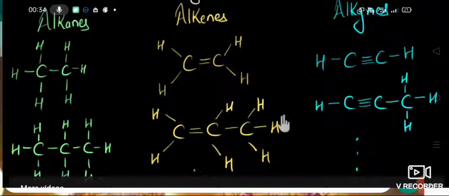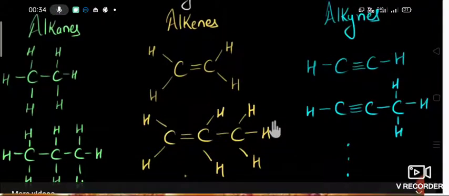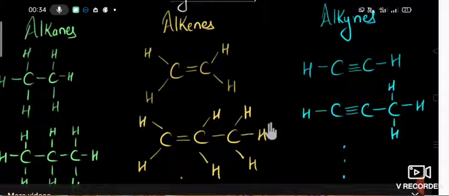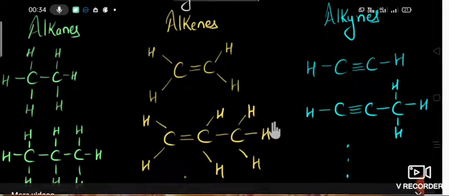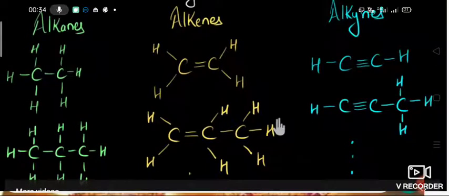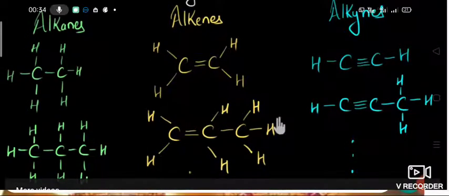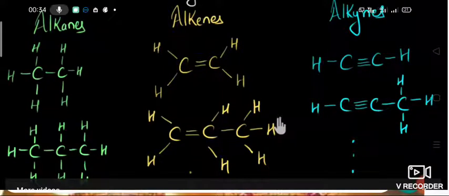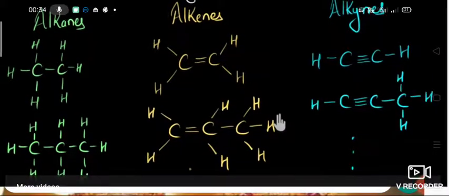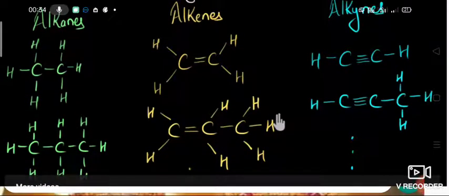How do we name it? Ethyne, ETHYNE. If it's a triple bond with three carbon atoms, we will say propyne, PROPYNE. Did you understand that? This is the way we have to name the compound. If it contains a single bond, it is an alkane, ANE. If it contains a double bond, alkene, ENE. If it contains a triple bond, alkyne, YNE. This is the way we have to name the compound.